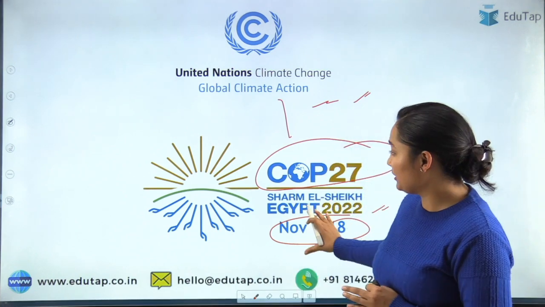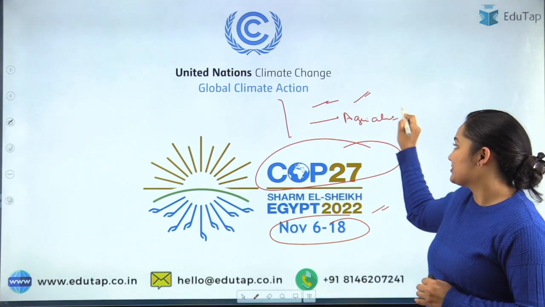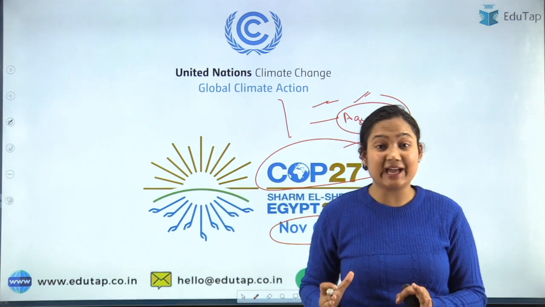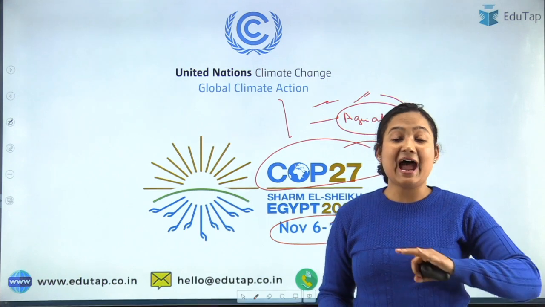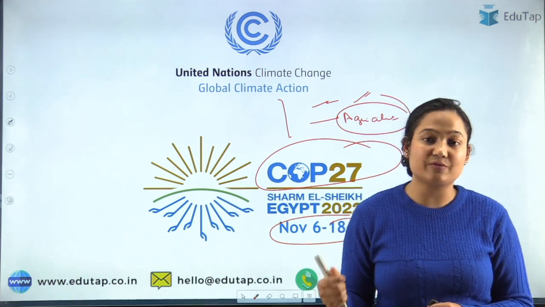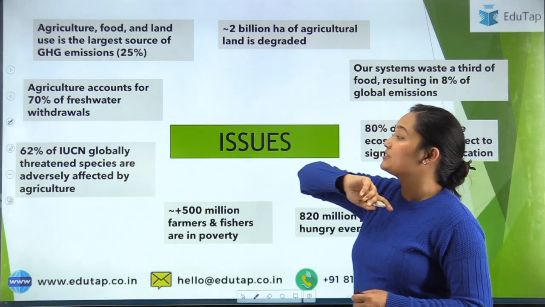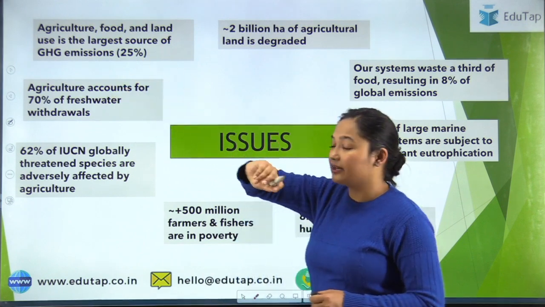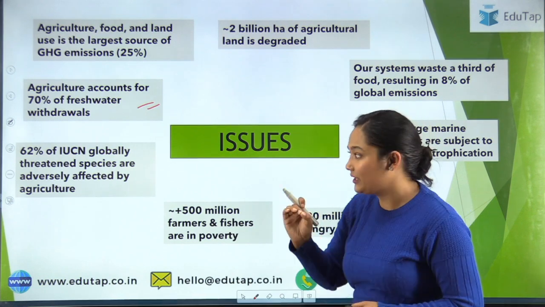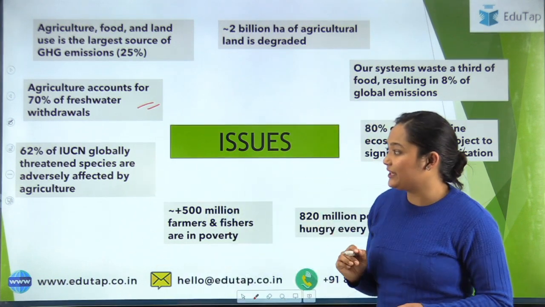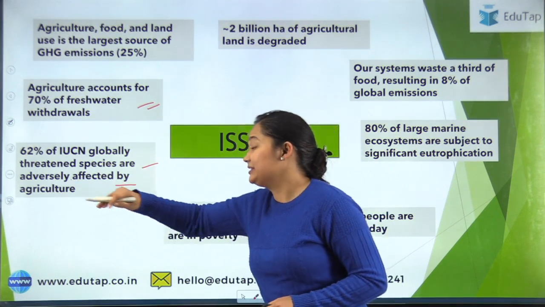In this particular meeting, there were discussions about agriculture, and the issues with agriculture were raised. Issues on the climate due to agriculture were raised, and they also tried to find solutions to those issues. The issues being, first of all, agriculture, food and land use resources are the biggest drivers of greenhouse gas emissions. Then agriculture accounts for 70% of fresh water withdrawal. Then 62% of IUCN globally threatened species are adversely affected by agriculture, adversely meaning negatively affected.